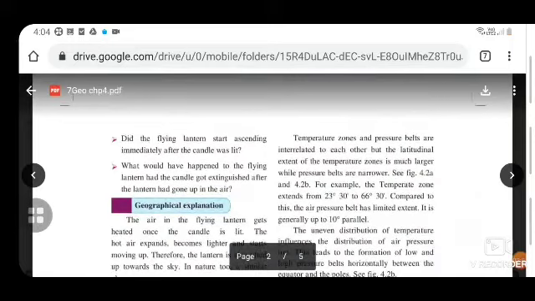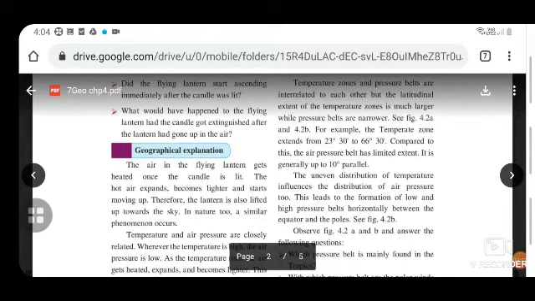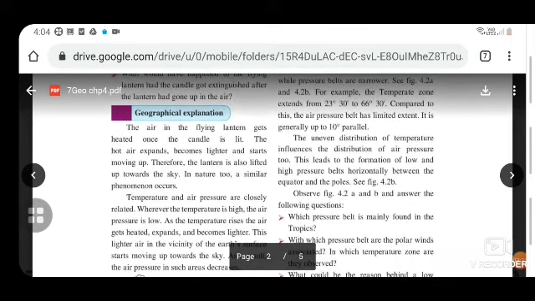Did the flying lantern start ascending immediately after the candle was lit? What would have happened to the flying lantern if the candle had got extinguished after the lantern had gone up in the air? If we see the geographical explanation, the air in the flying lantern gets heated once the candle is lit. The hot air expands, becomes lighter and starts moving up. Therefore, the lantern is also lifted up towards the sky.